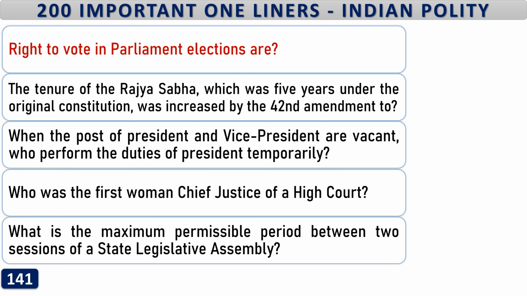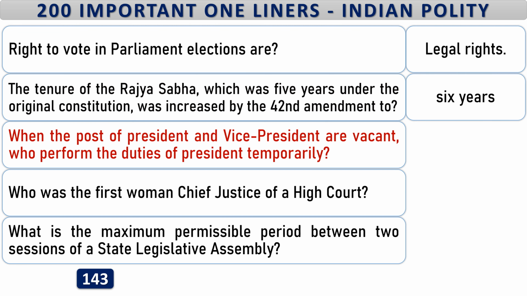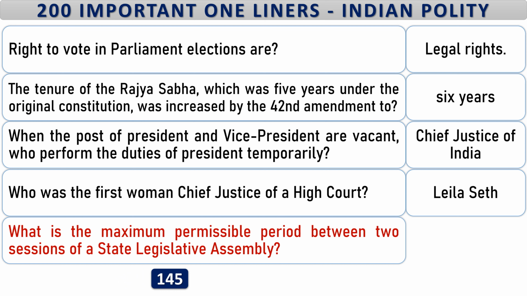Right to vote in Parliament elections are legal rights. The tenure of the Rajya Sabha, which was 5 years under the original constitution, was increased by the 42nd Amendment to 6 years. When the post of President and Vice President are vacant, who perform the duties of President temporarily? Chief Justice of India. Who was the first woman Chief Justice of a High Court? Laila Seth. What is the maximum permissible period between two sessions of a state legislative assembly? 6 months.